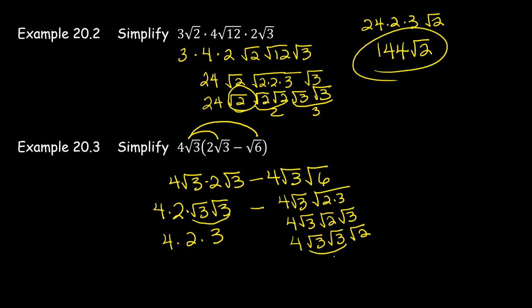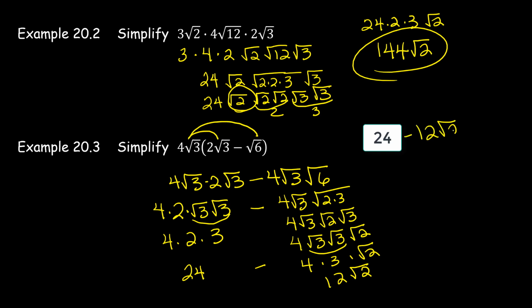And this is 3. So over here, you've got 4 times 2 times 3. That's 24. And then minus 4 times 3 times the square root of 2, which is 12 square root of 2. So you've got 24 minus 12 square root of 2. And that's as simple as you can get it.